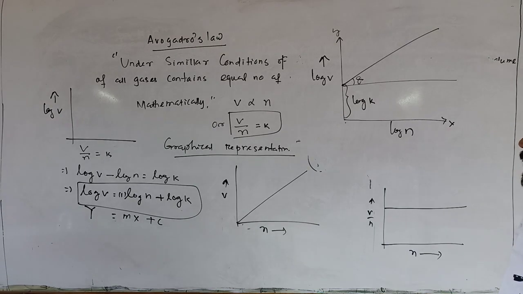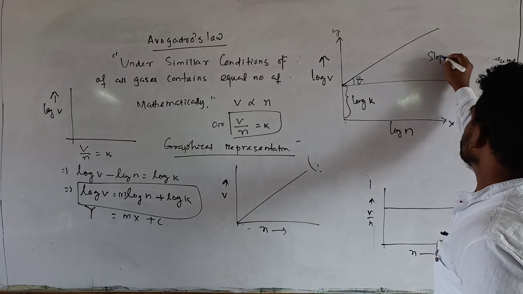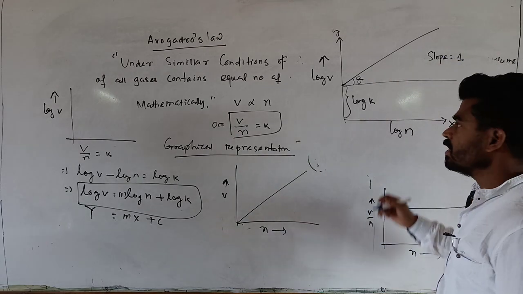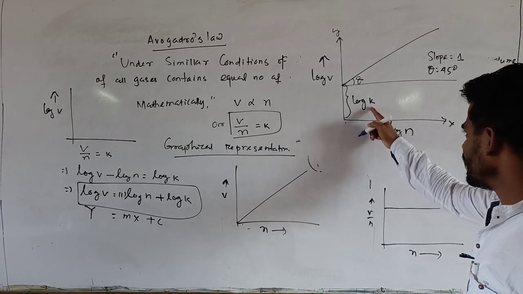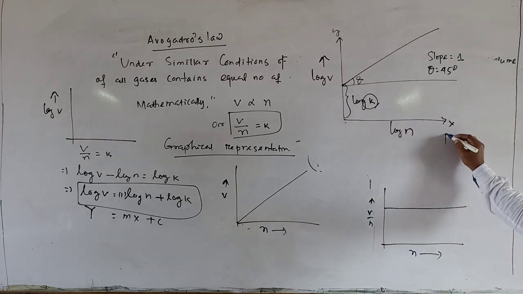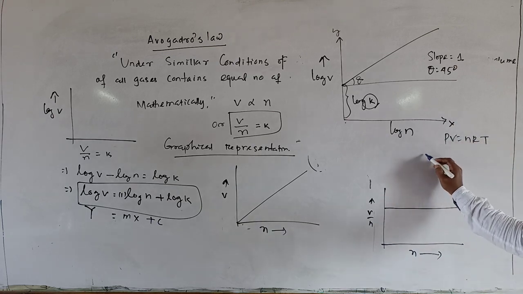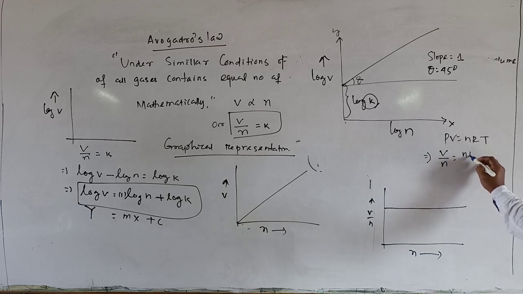And do you know what K is over here? Since the slope is 1, if I compare it to the slope, that is tan theta, so theta will obviously be 45 degrees. So what is log K? What is K here? If I compare PV equal to nRT, the ideal gas equation, then since it's about V upon N, that is equal to RT upon P, and I have told you pressure and temperature are constant quantities.